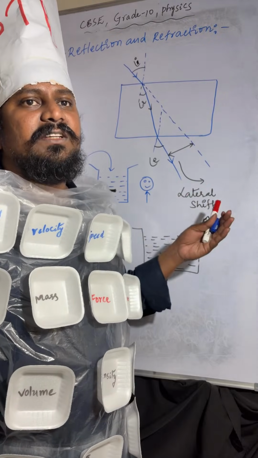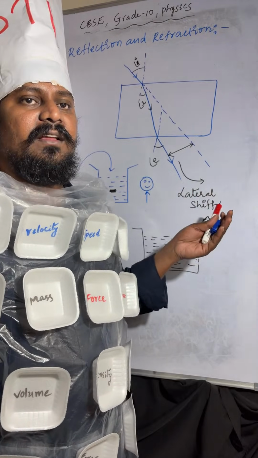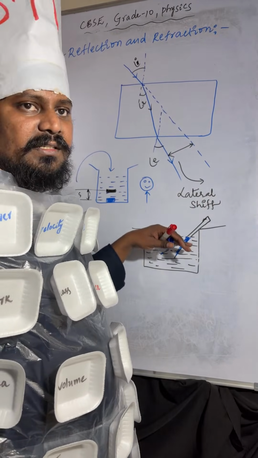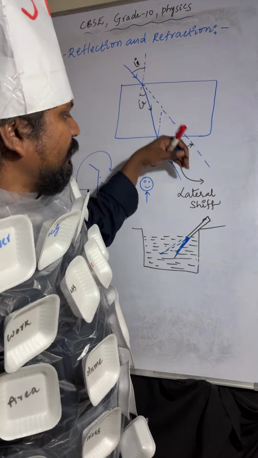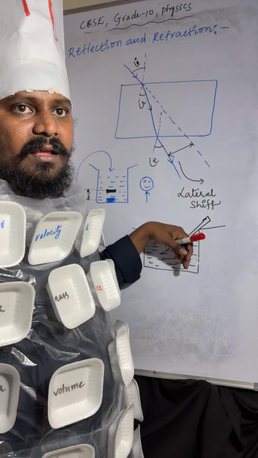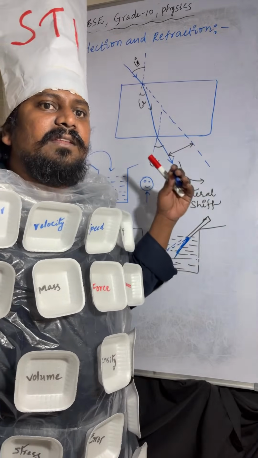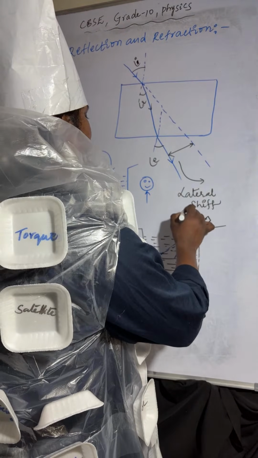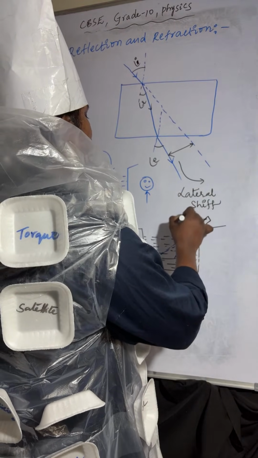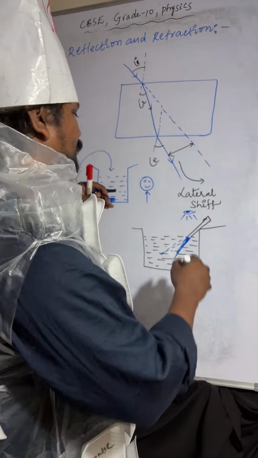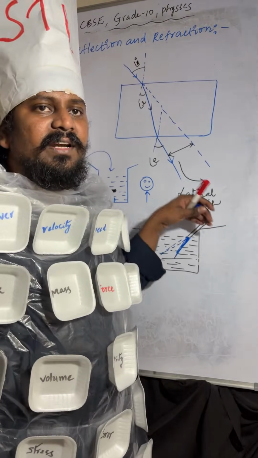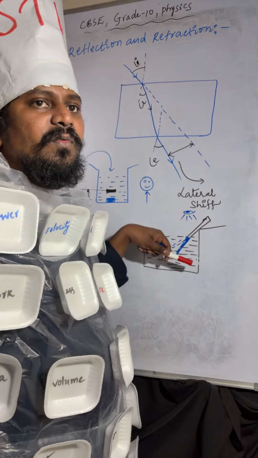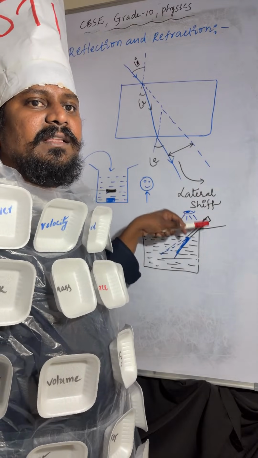Because of refraction of light, when we are seeing through glass and water, or through water and air, the path of the light automatically changes. If you are seeing from this position, what happens? The path of the light changes when it is moving from air to water. That is the reason.